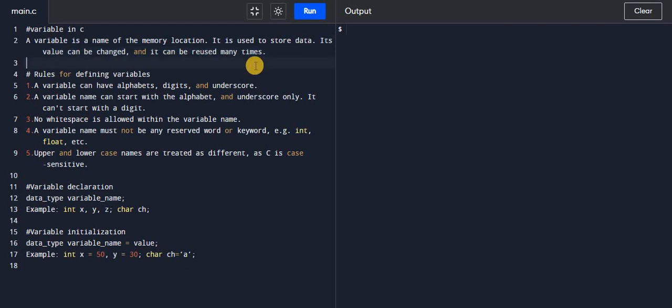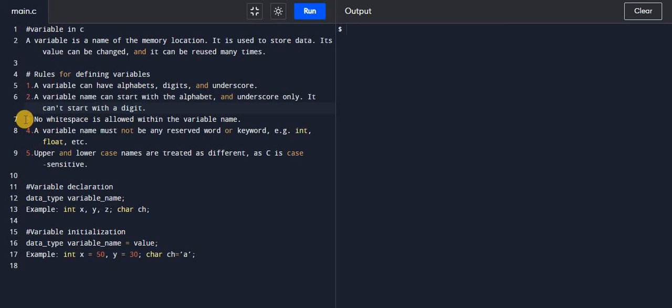So what are the rules for defining a variable? The first rule is a variable can be an alphabet, a digit, or an underscore, or a combination of alphabet, digit and underscore. The second rule is a variable name can start with an alphabet or underscore only. It can't start with a digit.